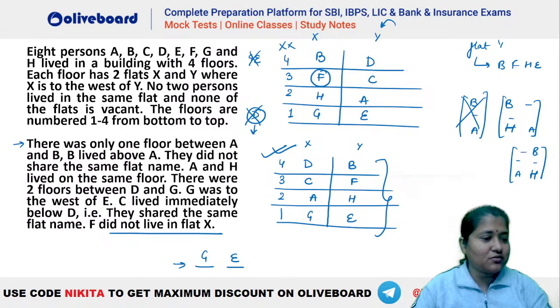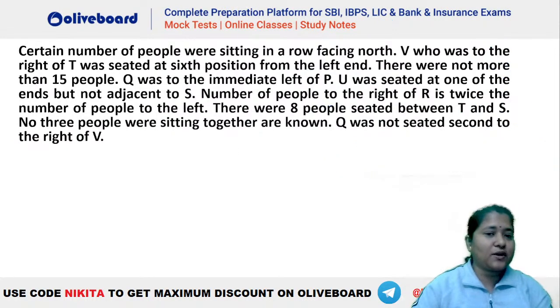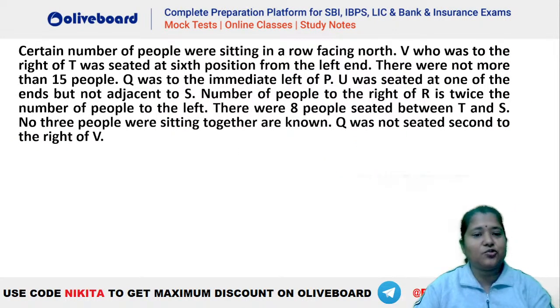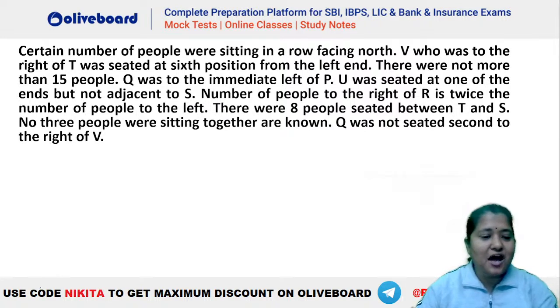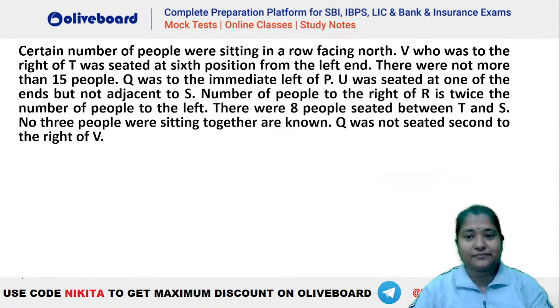समझ में आया सबको? Everybody? Okay. चलो. Next question, certain number of persons, unknown number of persons seated in a particular row. Let's try it out. Let's see how many persons are there in this particular arrangement. Let's try.